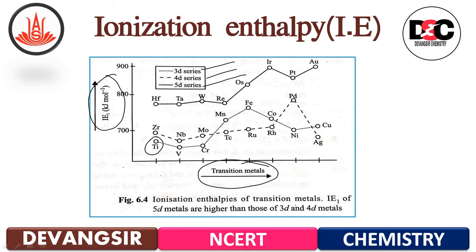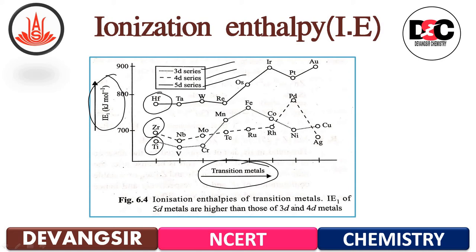Okay, and then for 4d zirconium and for 5d it is hafnium. You can see in the graph that titanium to vanadium it is decreasing, then again there is a slight rise, then it has increased, then still it is increasing in iron, in cobalt it is decreased, nickel it is decreased, again it is increasing in copper.